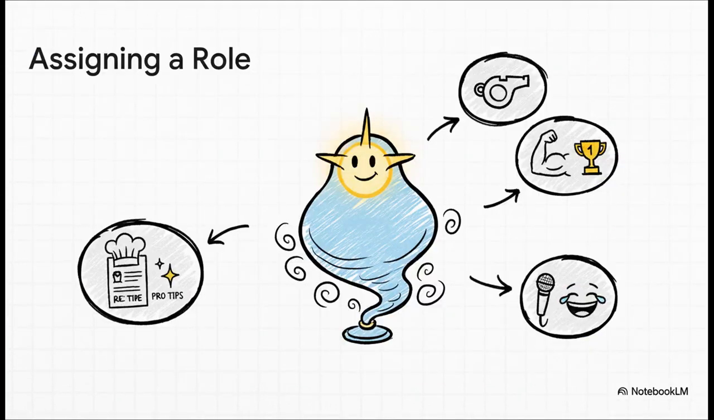When you tell the AI to act as a world-class chef, you don't just get a recipe, you get amazing tips and techniques. When you tell it to be a fitness coach, you get encouragement. This instantly shapes the style, the tone, and the content of the response to be exactly what you need.